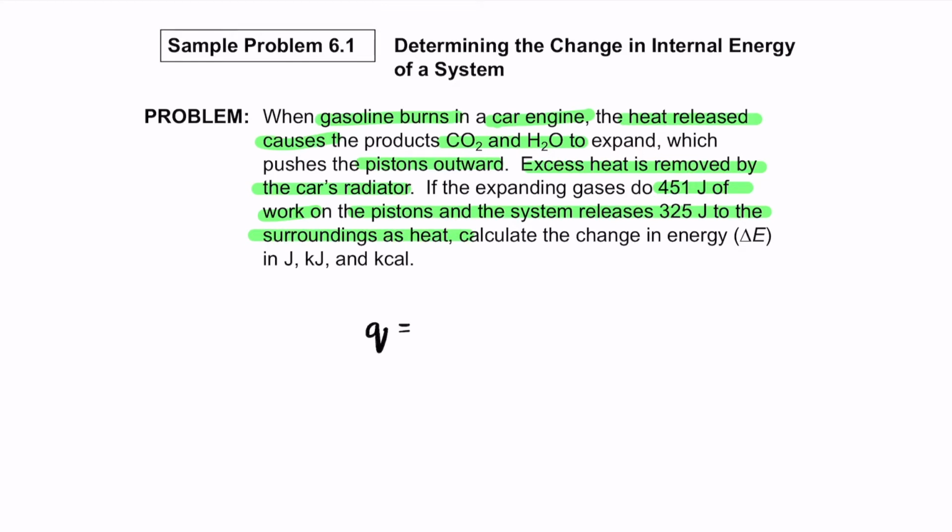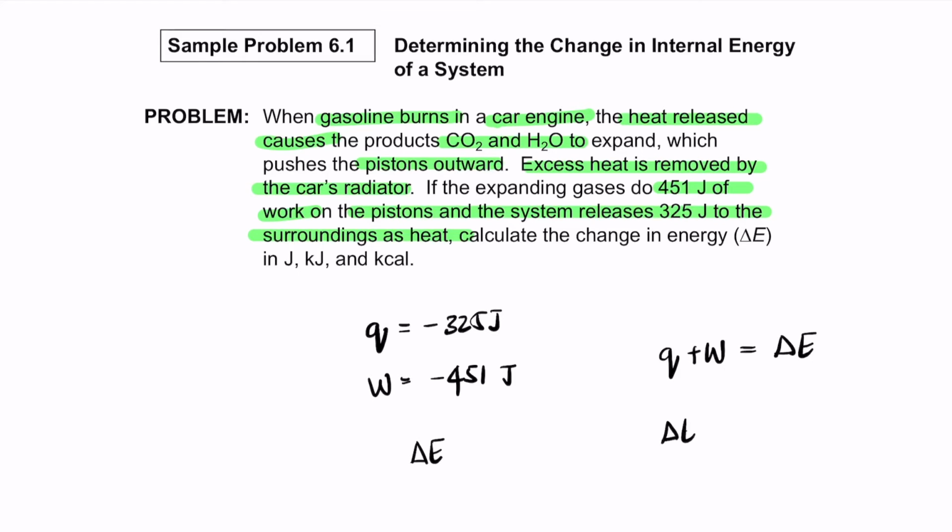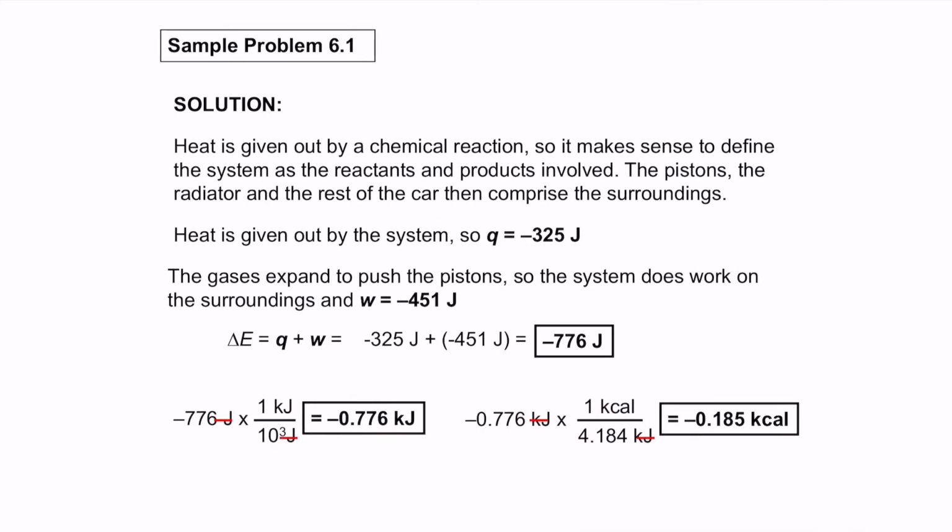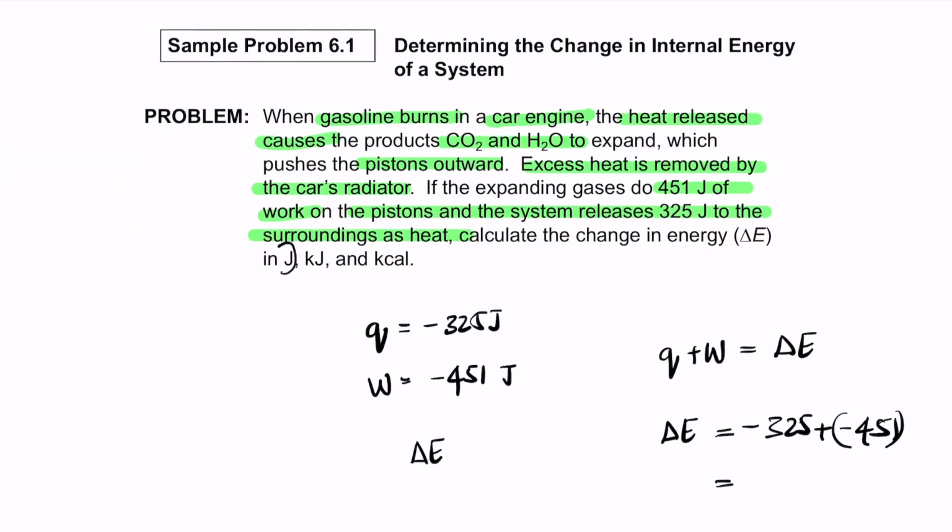So Q here is releasing heat, which means that it's negative 325 joule, and the work done W is also negative because the work is done by the system, so minus 451 joule. So they are asking us to calculate delta E. From the first law of thermodynamics, we know that Q plus W equals delta E. So delta E can be calculated as minus 325 plus minus 451. So when you add up the total value, that becomes minus 776 joule. So this is minus 776 joule.